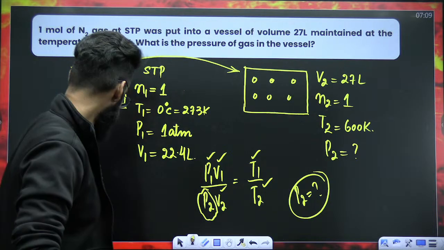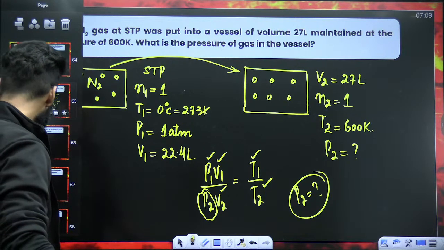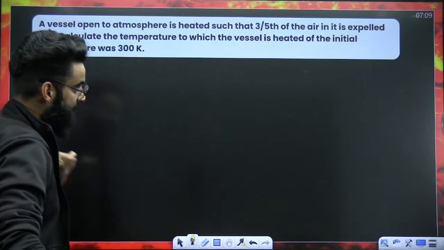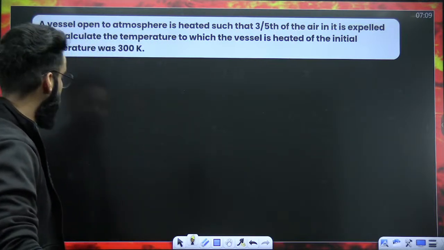Right? I hope, guys, it is again super clear to you. Okay? One more type of question. Let's give it a try. Let's see how this sort of question is to be solved.